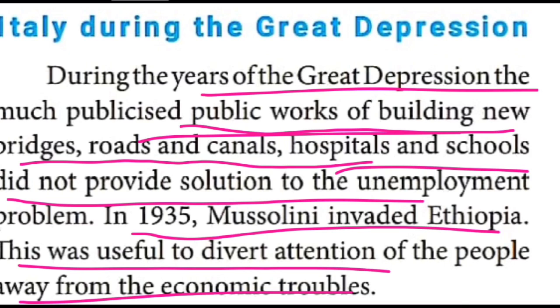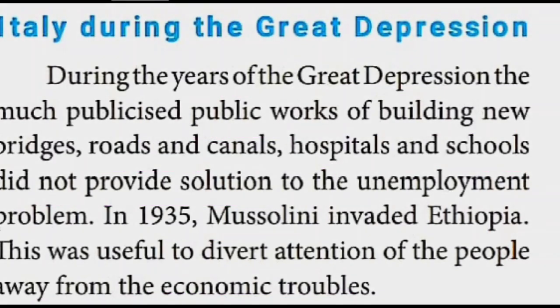During that time, what are the things he did? He constructed a number of bridges, roads and canals, hospitals and schools, but it did not give the solution to the unemployment problem. In the year 1935, this is the one word answer, children: Mussolini invaded Ethiopia. Sometimes they may ask from inside the book, that's what I am telling. This was useful to divert the people's attention away from the economic troubles. So this much only, children.